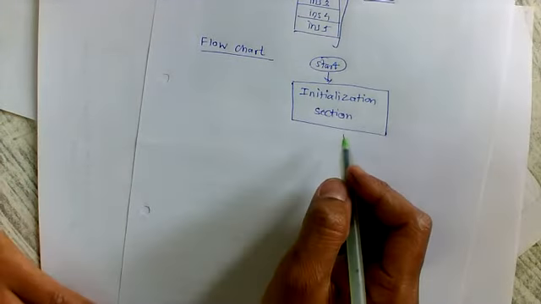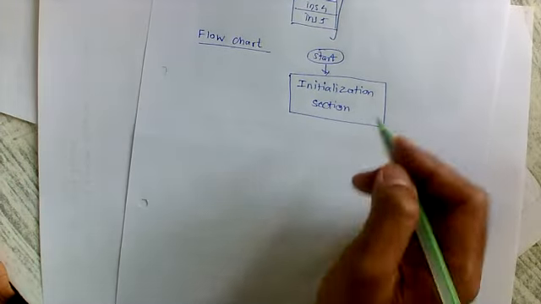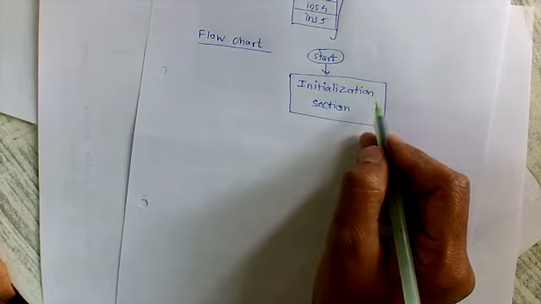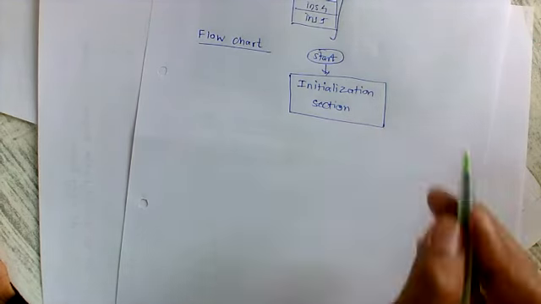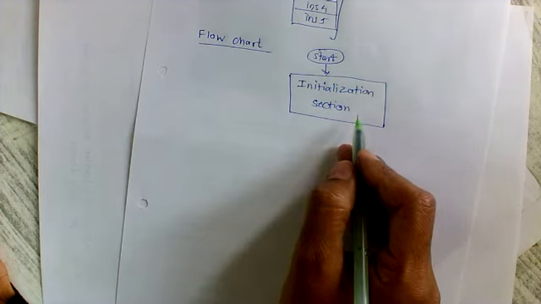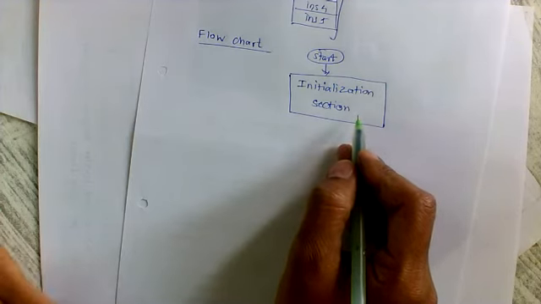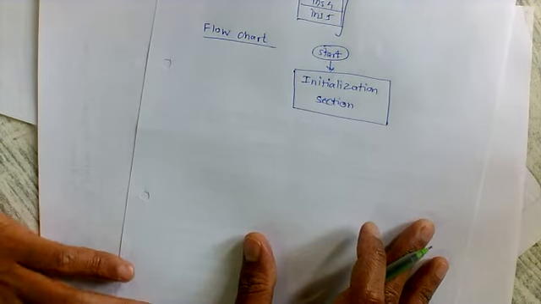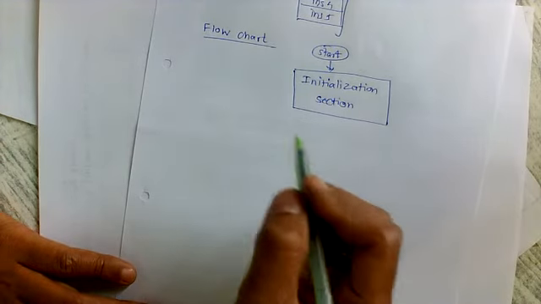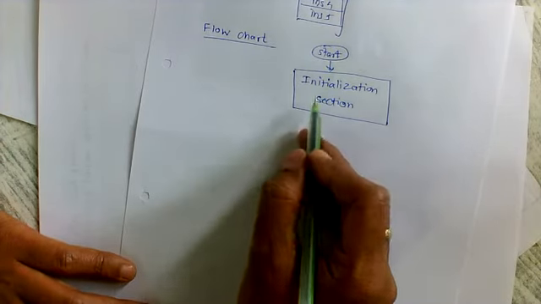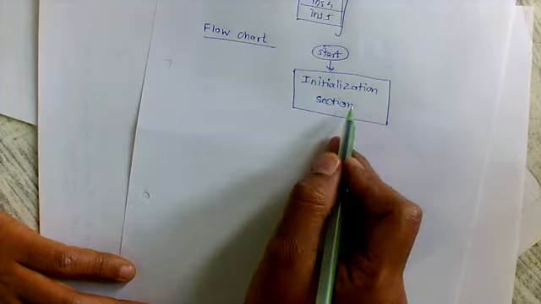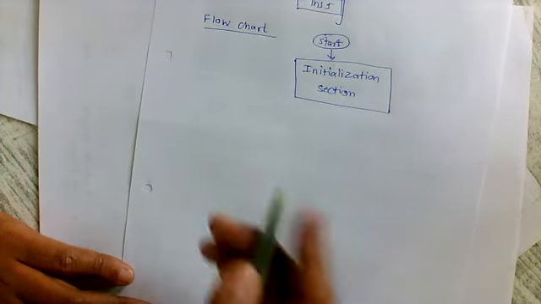In this initialization section, we are going to initialize the memory pointers, initialize the registers, and initialize the counter by using registers. So depending on the need or the user requirement, the initialization section consists of a set of instructions.